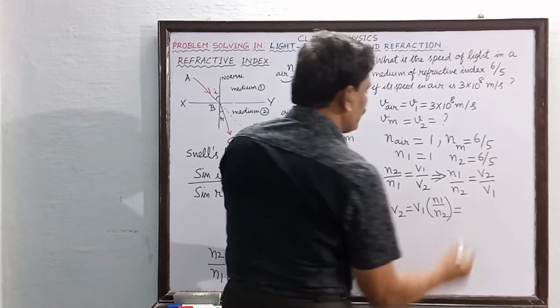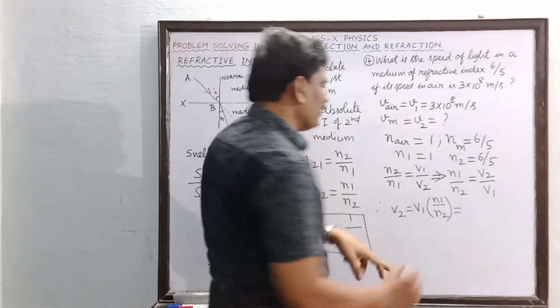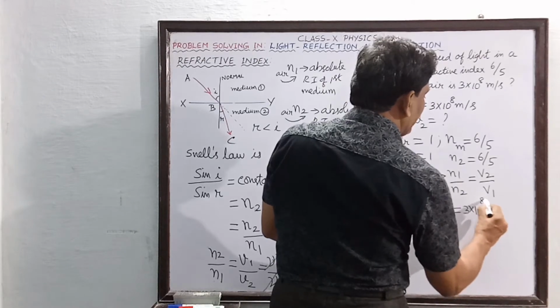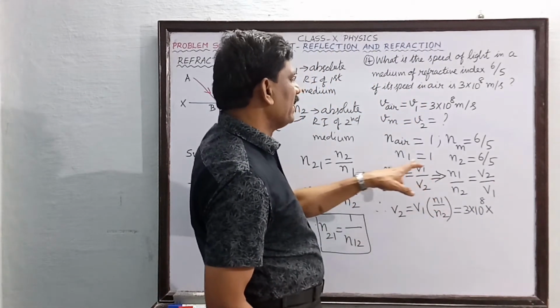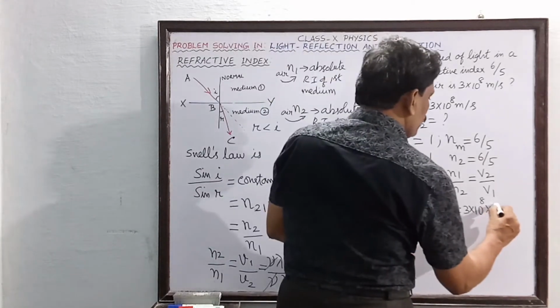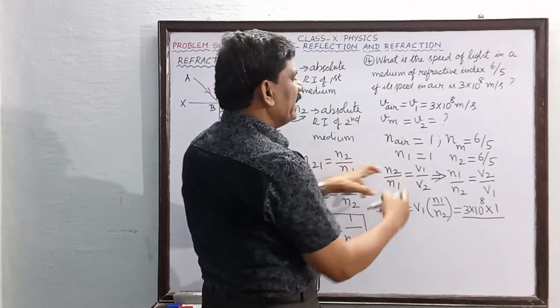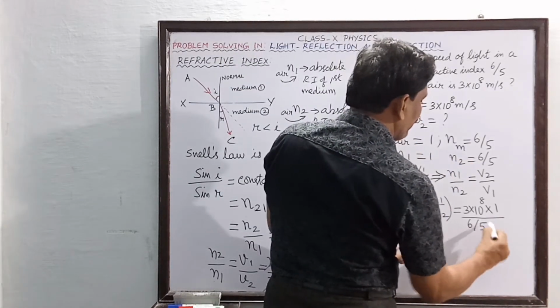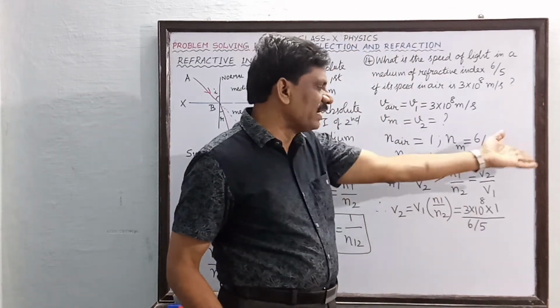So this is equal to, V1 is the velocity of light in air, that is given. So I will substitute 3 into 10 to the power of 8 multiplied by N1 by N2. So N1 is equal to 1, into 1 divided by N2. N2 is given as 6 by 5, so this is 1 divided by 6 by 5. When you take this 6 by 5 in the denominator, 5 will come to the numerator.